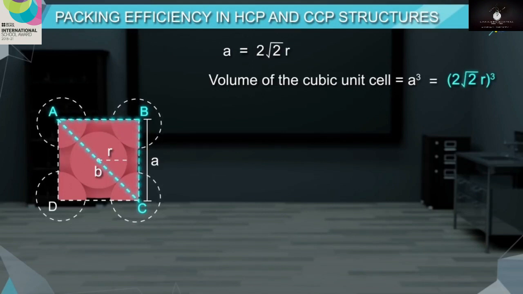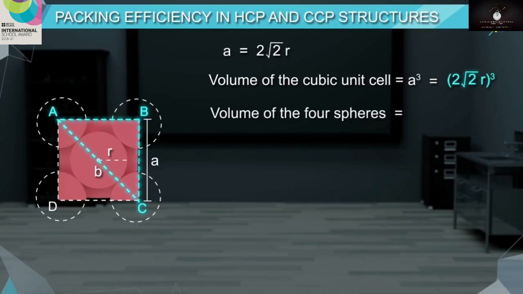We know that each unit cell in CCP or FCC has 4 spheres or atoms. Volume of the 4 spheres is equal to 4 into 4 by 3 pi r cube. That is 16 by 3 pi r cube.